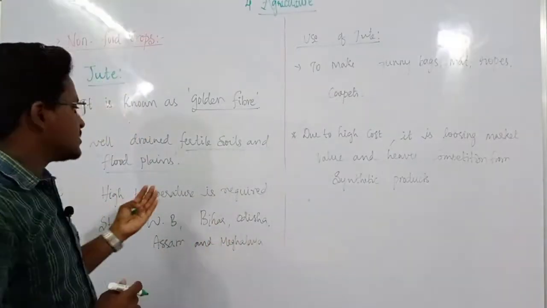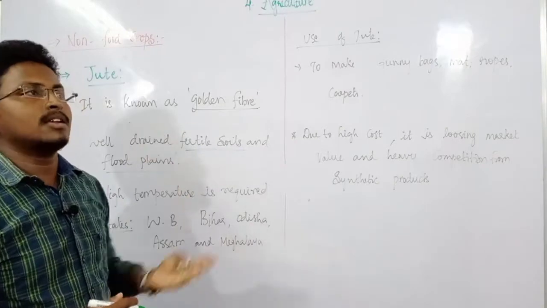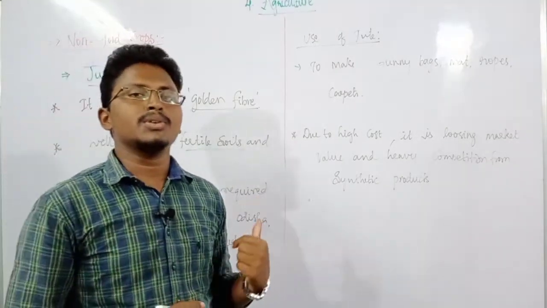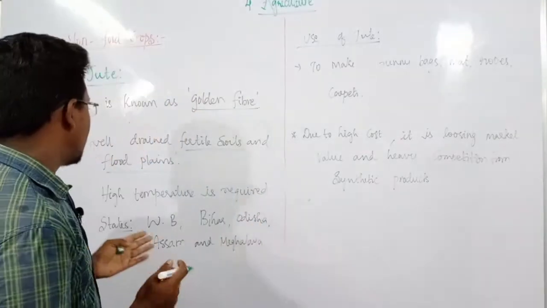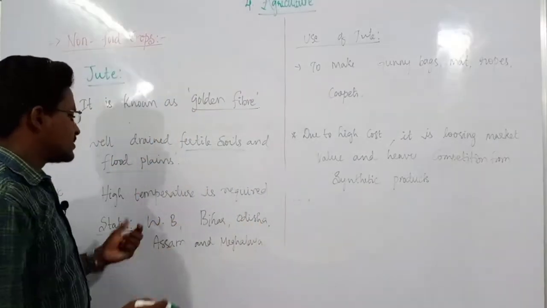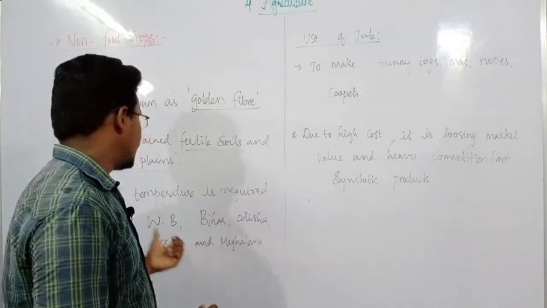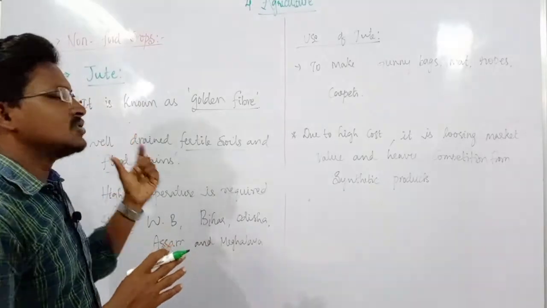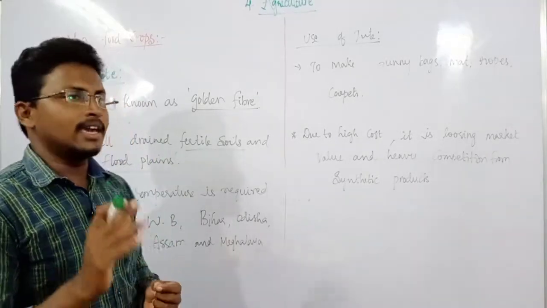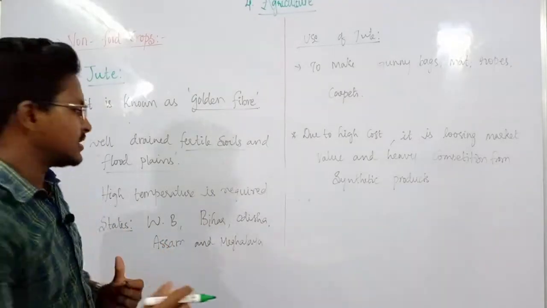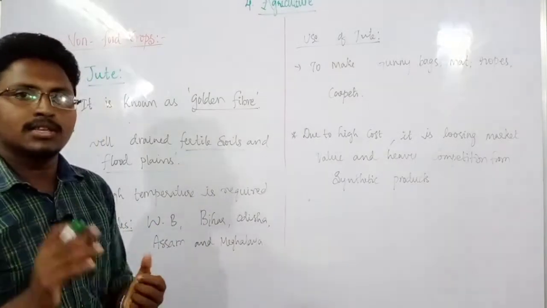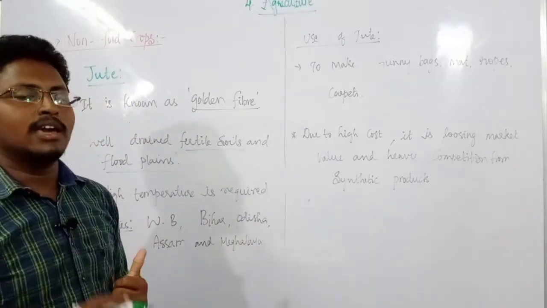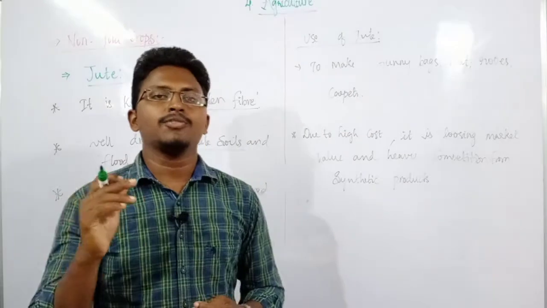And the temperatures are also, it requires higher temperatures compared to other products. This jute, it requires higher temperatures. And states, important states are such as West Bengal, Bihar, Odisha, Assam and Meghalaya. These are the leading producers of jute in India. And among this, again, the leading producer, the major producer is this West Bengal. Sometimes this can also be asked in this map pointing, leading producer of jute in India. Then you are supposed to mark the state of West Bengal.